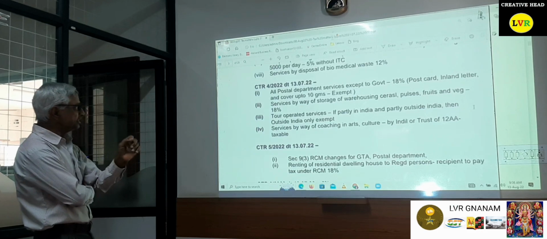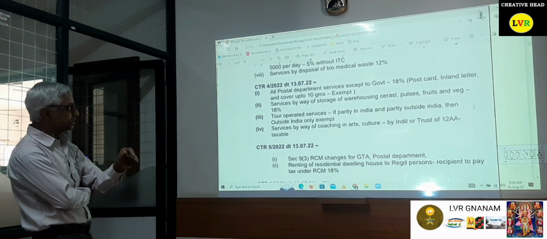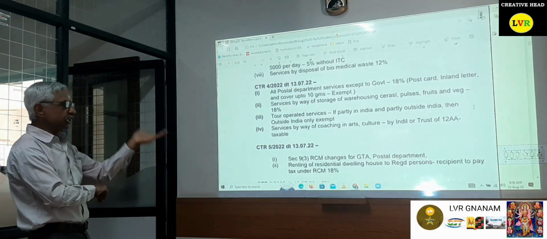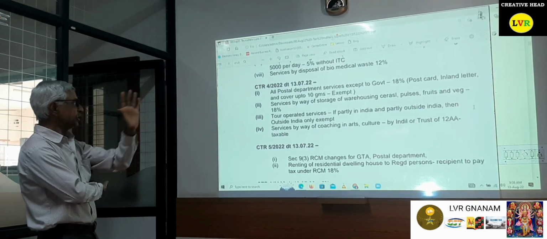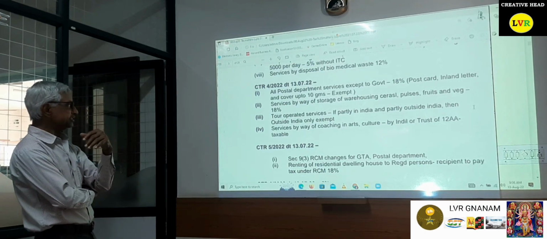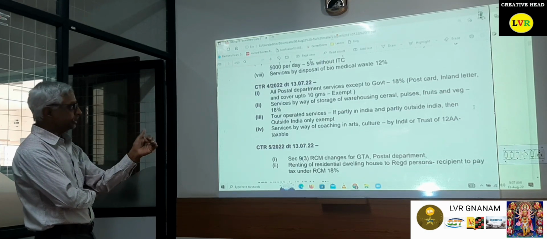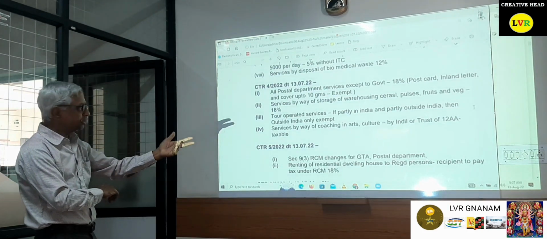Then services by way of storage or warehousing of cereals, pulses, fruits and vegetables: because these are not agricultural commodities, if you store them in a godown, it is taxable at 18%. Tour operator services: if the tour is partly in India and partly outside India, you have to calculate accordingly, and only an outside-India tour program is exempt.